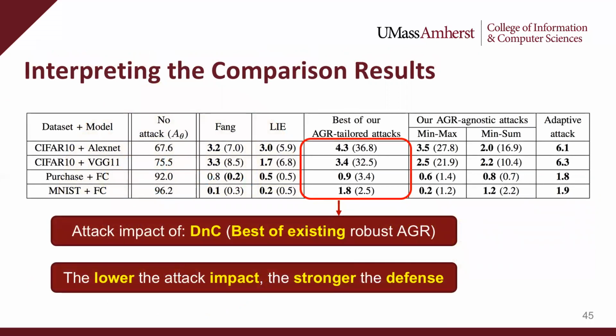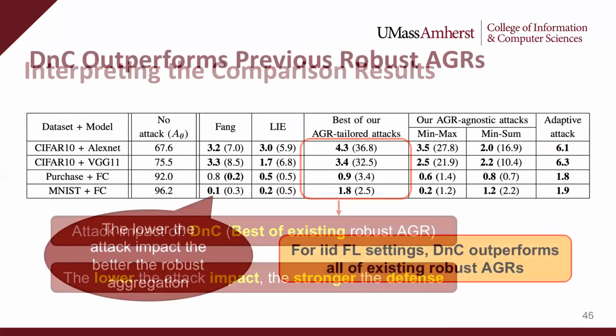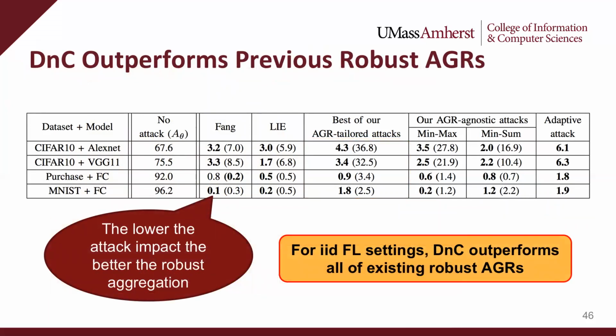Next, we compare our DnC defense with all of the previous defenses using our attack impact metric. In the table, each column corresponds to an attack, and each cell in the column shows the attack impact for the most robust of the existing defenses against the attack. Note that the lower the attack impact, the stronger the defense. The comparison shown here is for IID federated learning settings. We note that DnC clearly outperforms all of the previous defenses. Please check the paper for more comparison and detailed discussions on the reasons behind the superiority of DnC.